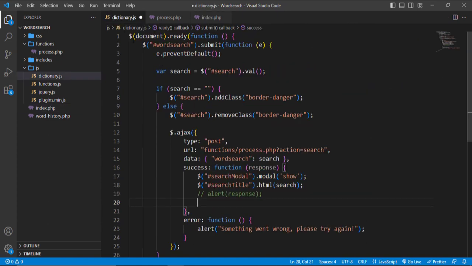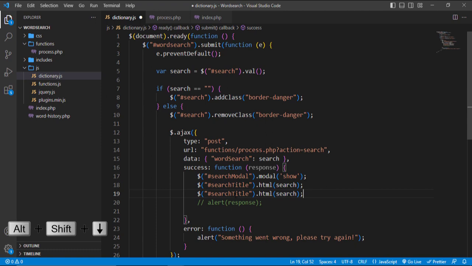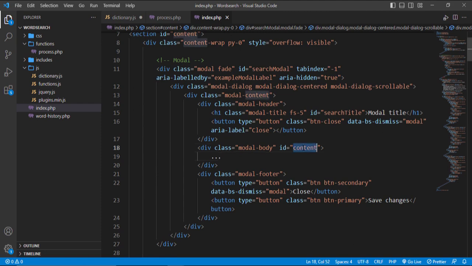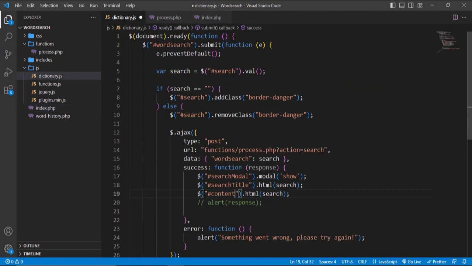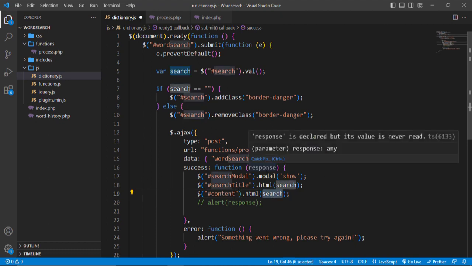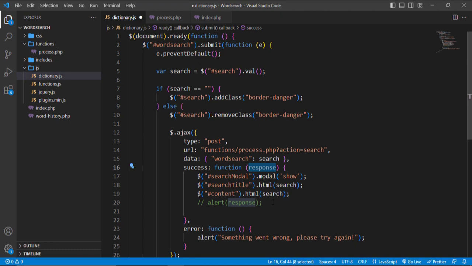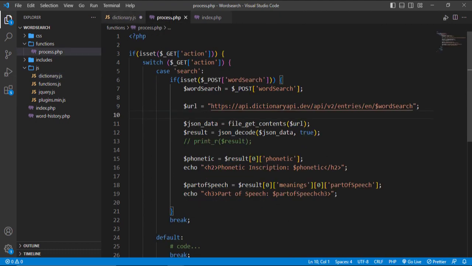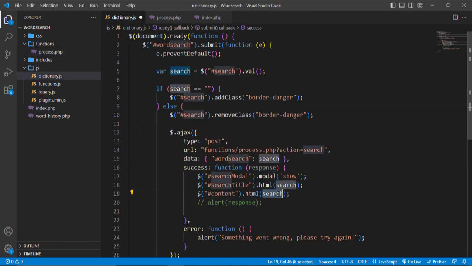So what I'm going to do here is copy this. You know what, let me not just copy it. Let me pass in that ID, which is content. Remember, it's the ID we get from here, what we assigned this. Instead of passing in a search, now let's pass in this response. You can see we have a response that we have not used. So this response is going to be coming from all this echo. Whatever we echo directly is going to pass into here and display for us. So I'm just going to pass response and Control S, and let's see what's going to happen.